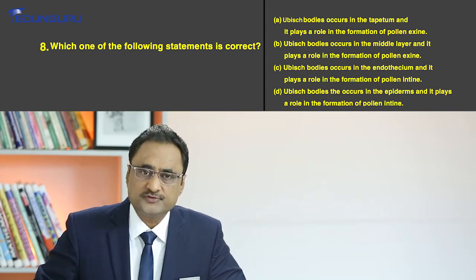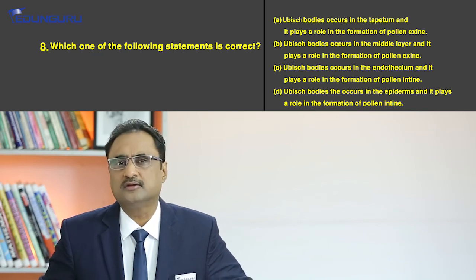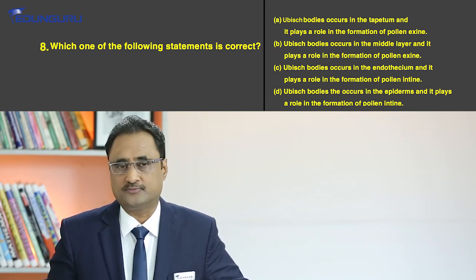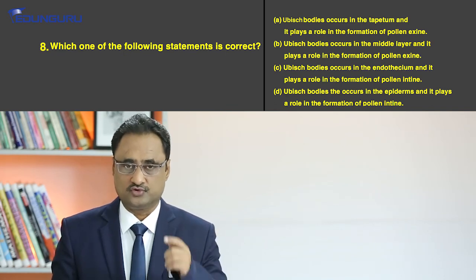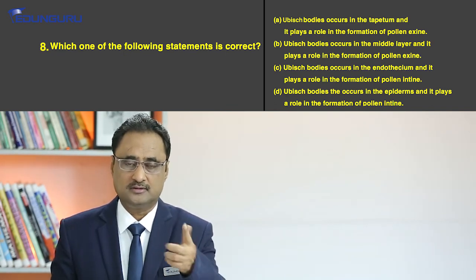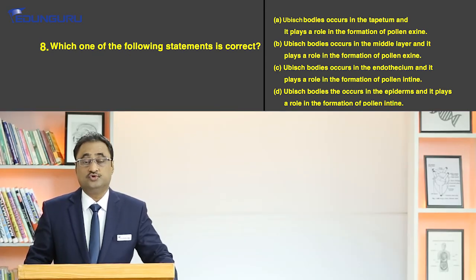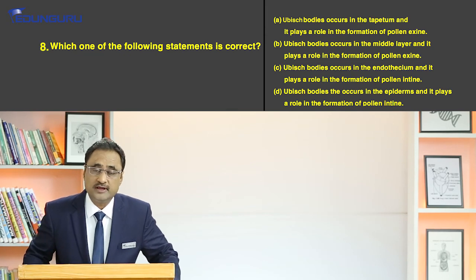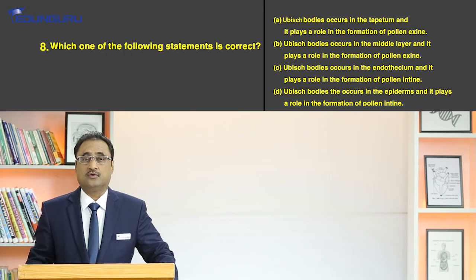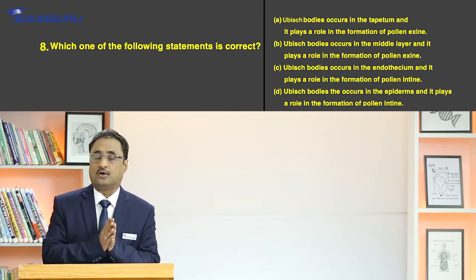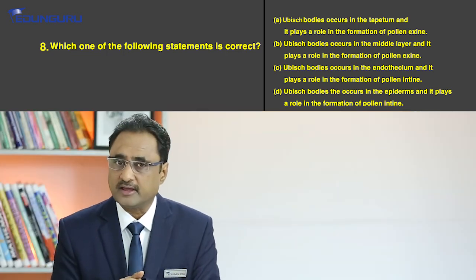Now Ubisch body is a typical structure that is found in the tapetum of the anther wall, and I am sure you remember that tapetum was the innermost layer of the anther wall. So Ubisch bodies are found in the tapetum, and Ubisch body plays a role in the formation of exine of the pollen grain. We know that the prime role of the tapetum is to provide nutrition to the developing microspore.